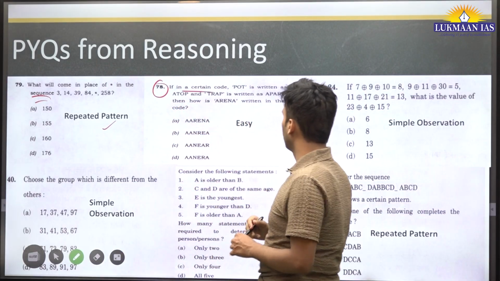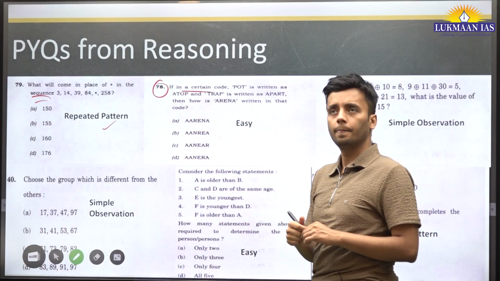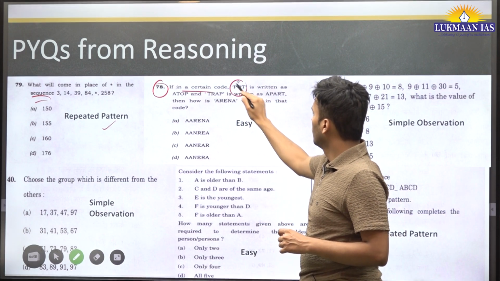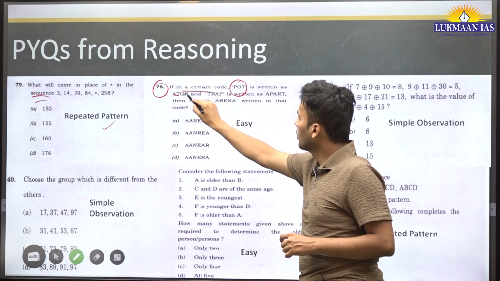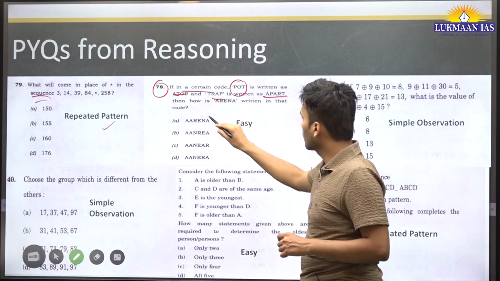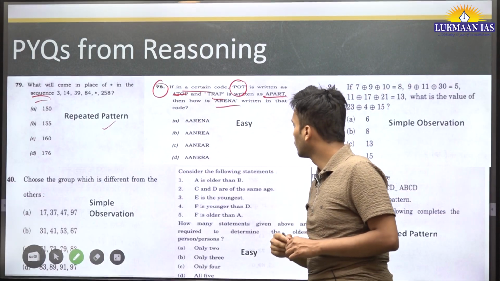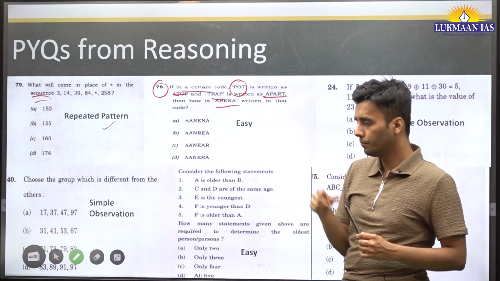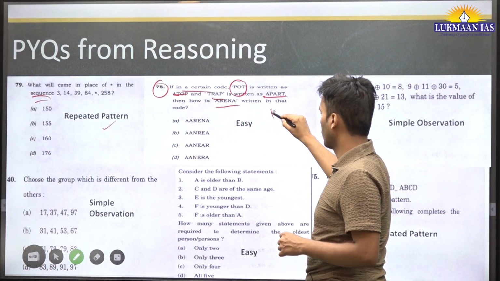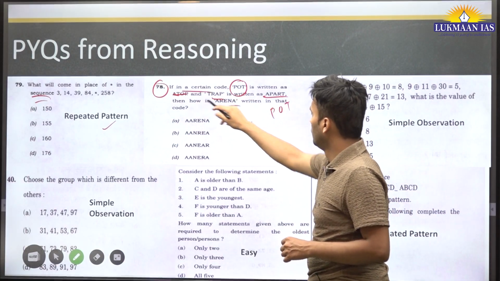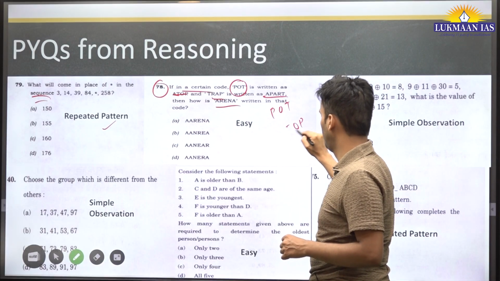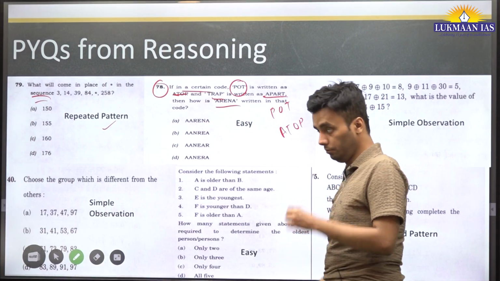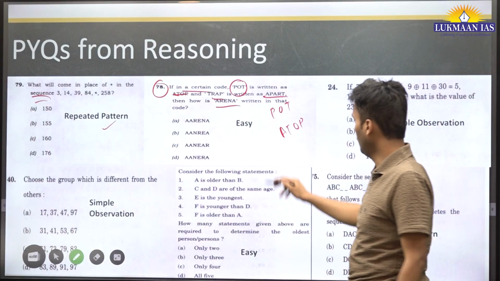Now let's see this kind of question, coding and decoding. Okay, pot is written as a top, trap is written as a part, and how is arena going to be written in the same code? So it's very easy. Just based on simple observation, you can see that pot just has been written like this, POT, and A is added in the front, and apart.